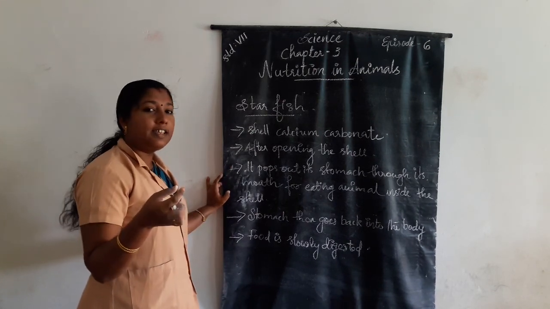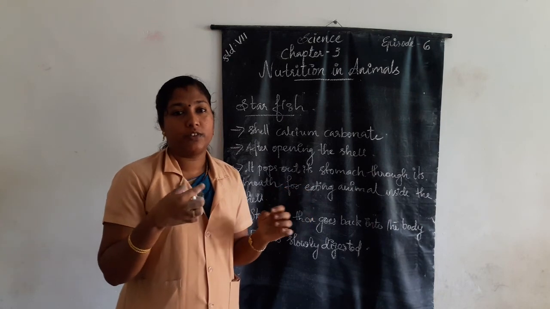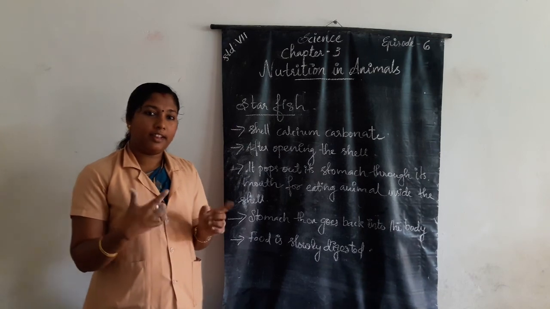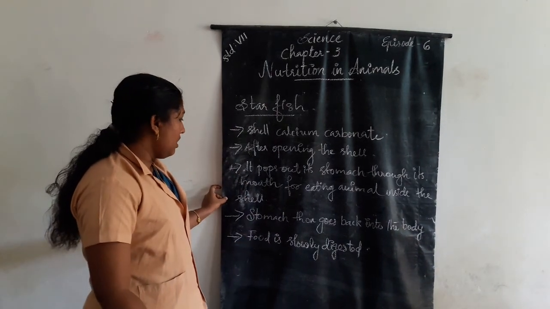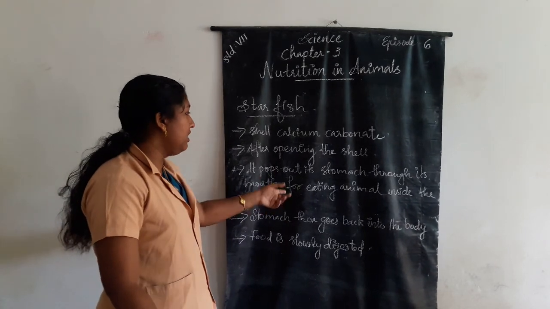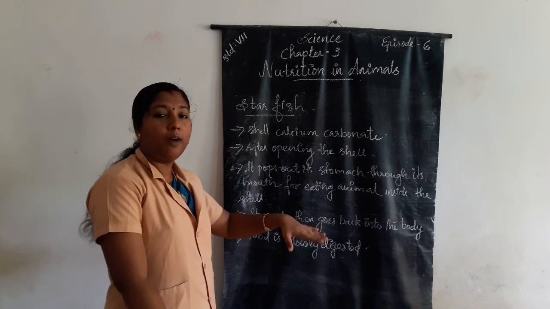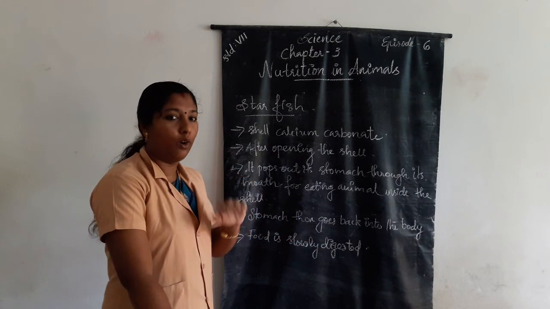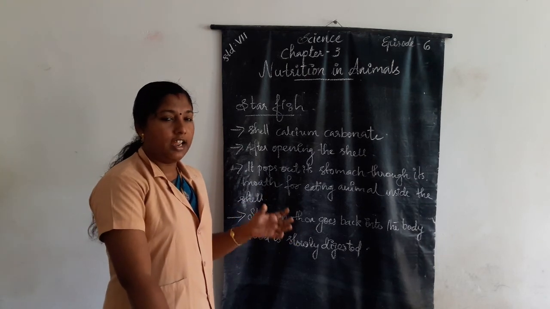If an animal or insect is inside the shell, the starfish pops out its stomach through its mouth and then it eats the animal. After eating the animal, the shell is closed. Then the stomach goes back into the body and the shell becomes closed. Inside the body, the food is slowly digested.